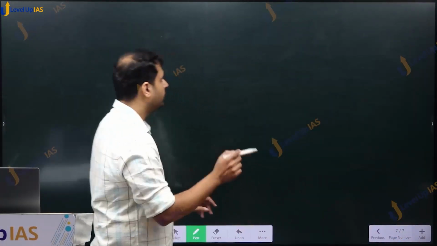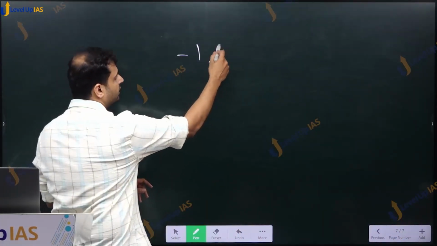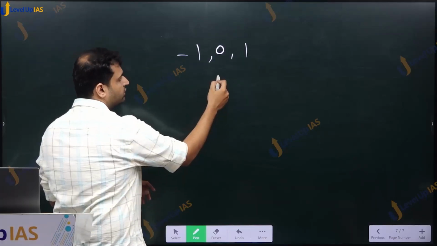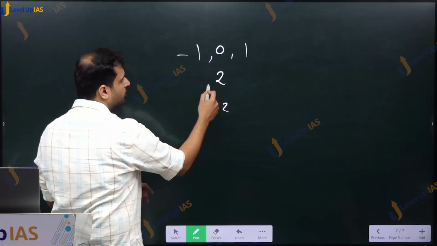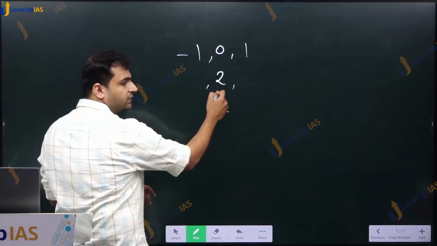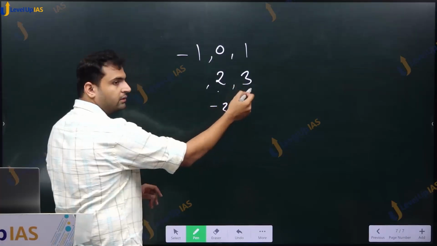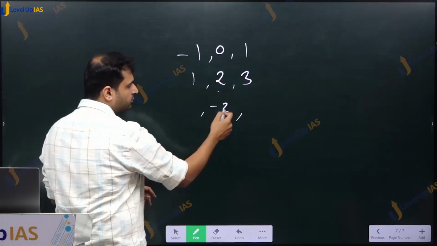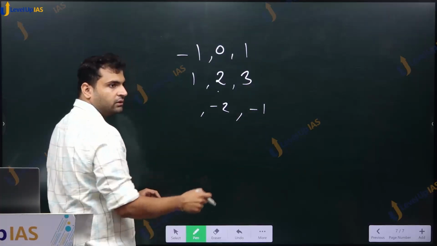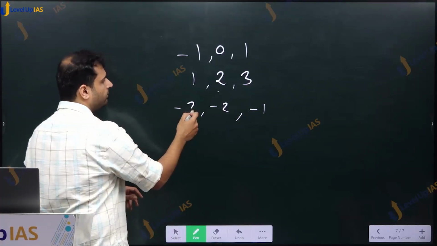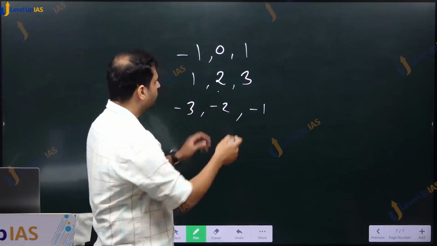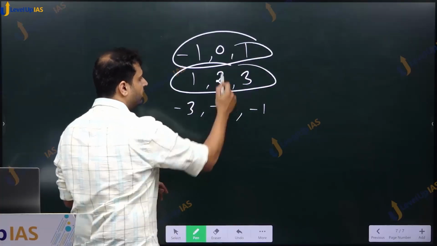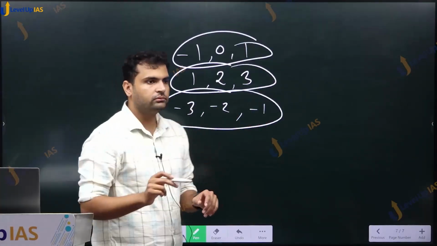Finally, what triplets have come? Minus 1, 0, 1, and once 2, once minus 2. If this is x, x plus 1 is 3, x minus 1 is 1. If this is x, x plus 1 is minus 1, x minus 1 is minus 3. So we have 3 different possibilities.